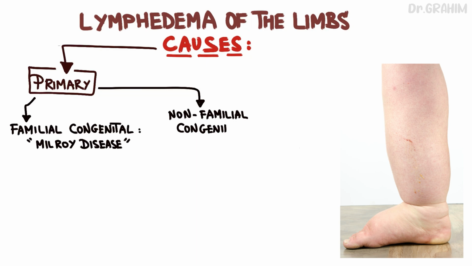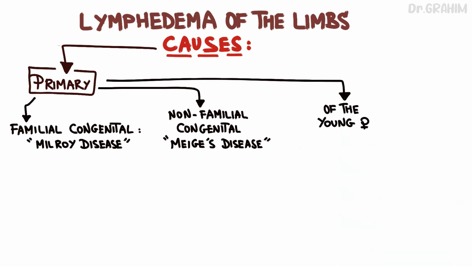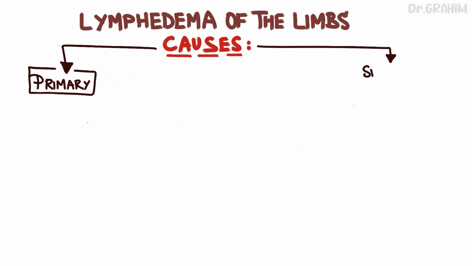Non-familial congenital, Meige's disease, is a form of lymphedema that usually appears after childhood. Lymphedema of young women. This primary lymphedema is triggered after a precipitating factor such as a wound or an insect bite.